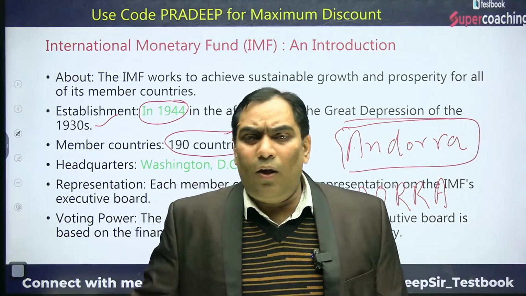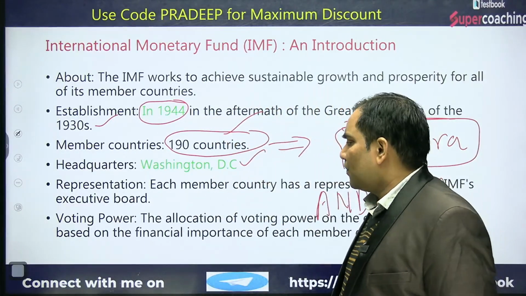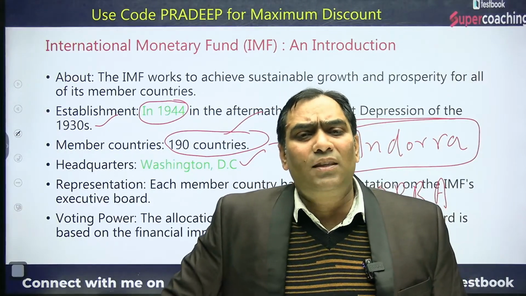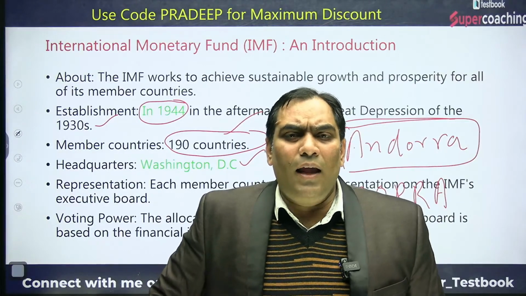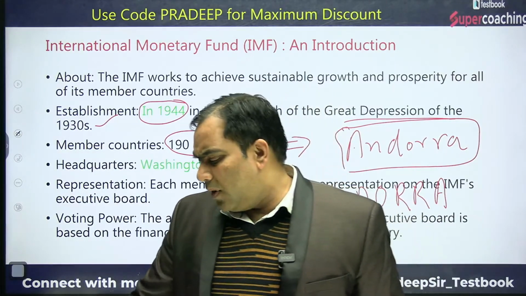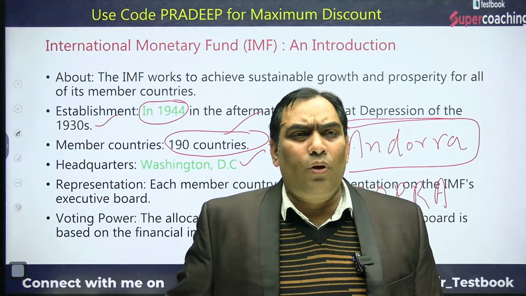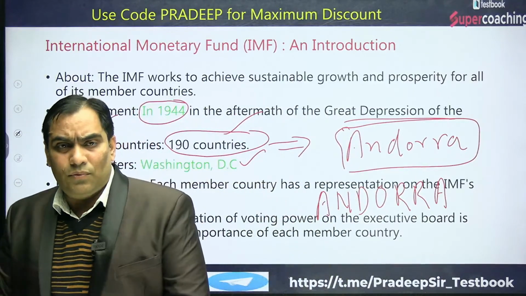Okay, so now there are 190 countries, and the headquarters is in Washington DC. Each country has representation in the board of governors, and there are voting rights. We will discuss how this voting right is fixed on the basis of quota.